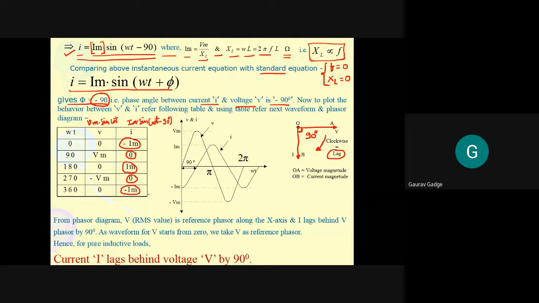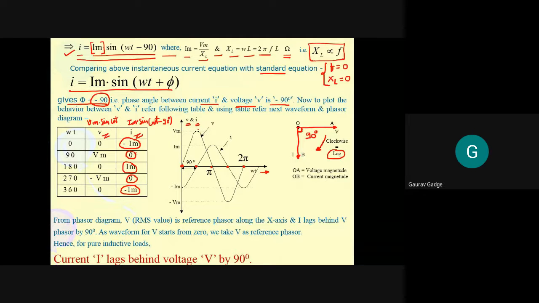Is it clear with this one? Okay, let us plot this voltage and current in the waveform. So, omega t is equal to 0, 90, 180, that is pi, 270, and 360, that is twice pi. Here on this axis, there is omega t. On the y-axis, I consider instantaneous voltage and instantaneous current.